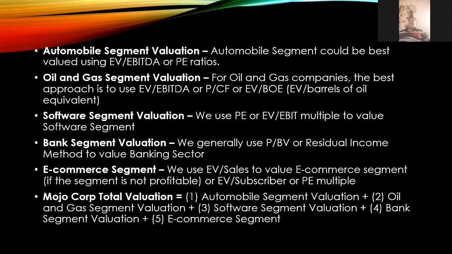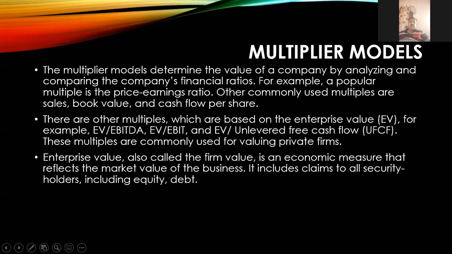Okay. Next, the multiplier model, the last model applied in equity valuation. What is the first model? DCF, discounted cash flow. Second is comparable company analysis. Third is comparable transaction. Comparable company analysis means comparing with different companies, public and private target companies.